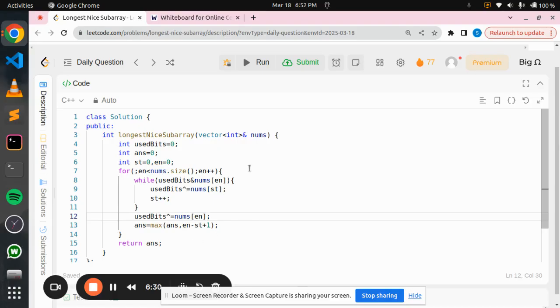Now, if we talk about time complexity, then there is only one loop in which we traverse, so it is O of n, and we are not using any extra space, any extra vector or array. So space complexity is O of 1, which is constant.